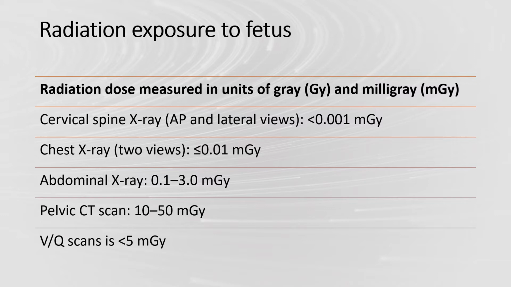Abdominal X-ray is 0.123 milligray. Pelvic CT scan is 10 to 50 milligray. VQ scan is less than 5 milligray.